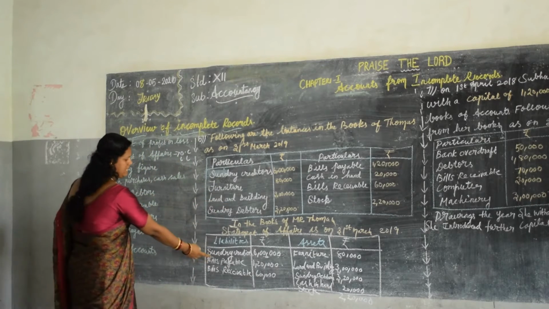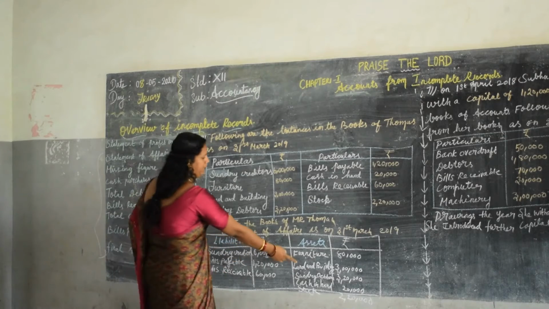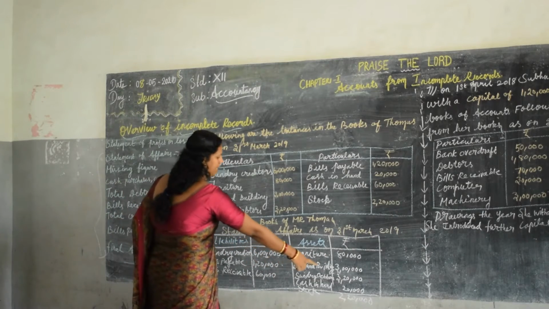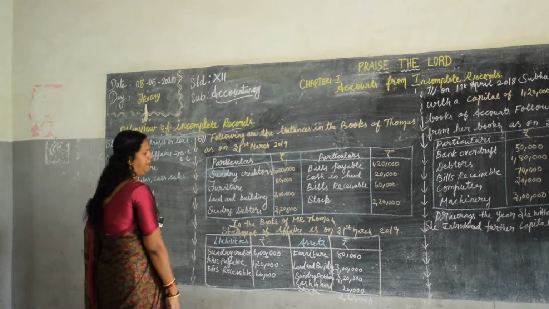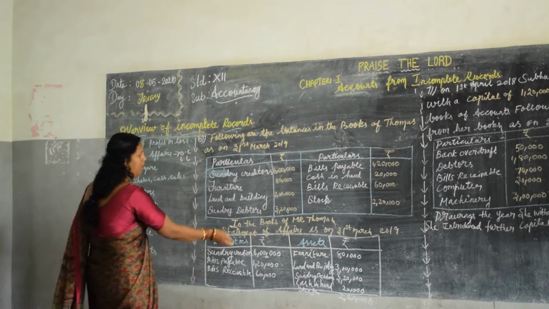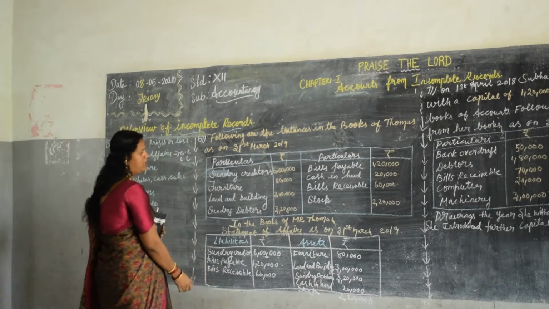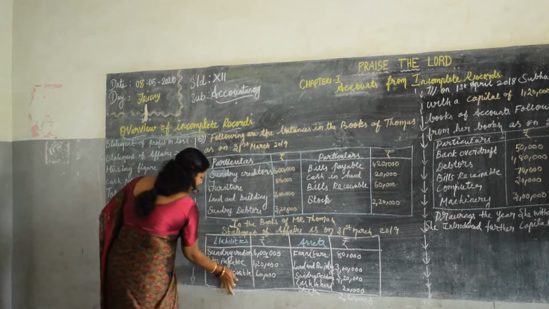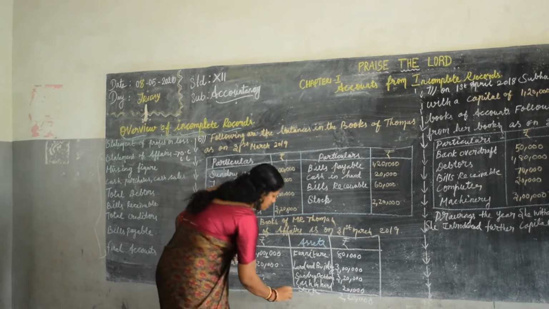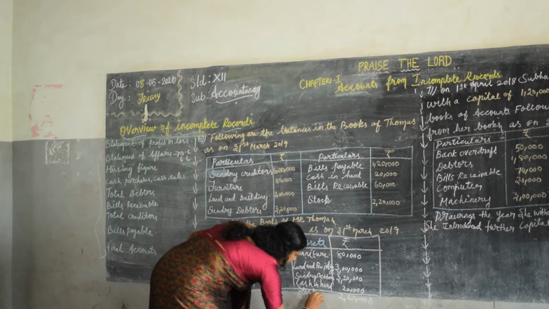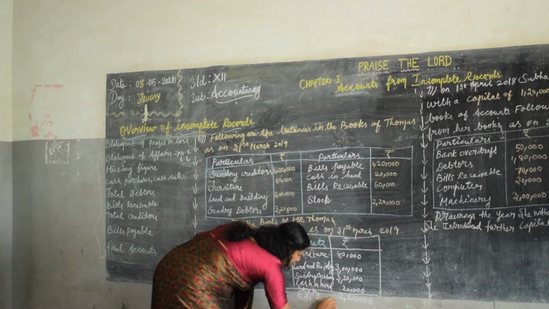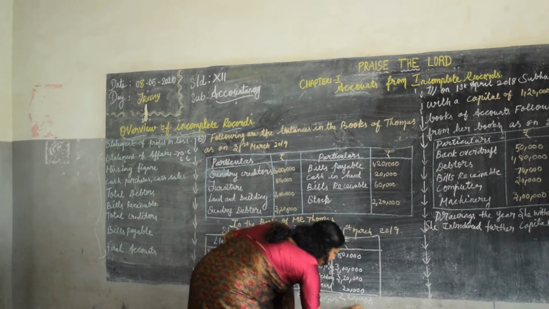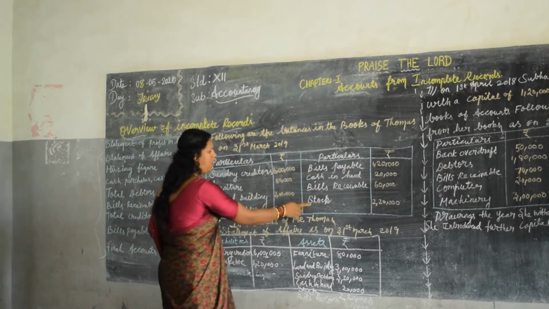Sundry creditors, it will come this side, that is 6 lakh. Furniture, it will come in the asset side, 80,000. Land and buildings, 3 lakh. Sundry debtors also this side, 3,20,000. Bills payable, 1,20,000. Cash in hand, 20,000. Bills receivable comes this side, 60,000. Then stock, 2,20,000.